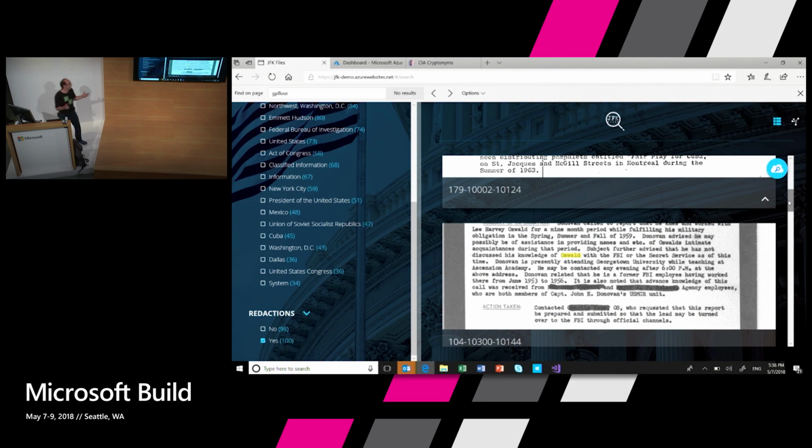Now, obviously, we don't have any cognitive skills or computer vision skills to know what a redacted document is. So I partnered with one of our data scientists to help me build a redaction classifier. I used Azure Machine Learning and created a very simple redaction classifier. I will show you in a minute how I did that. And I use this now as a facet in my search index. And then I can find all the documents that were redacted or very poorly redacted with a not dark enough marker, so you can actually still read that it says NSO John Moretti and Major blah, blah, blah, but it's the government, what can you expect? So this is pretty awesome.